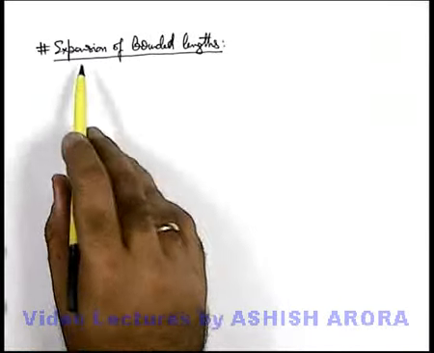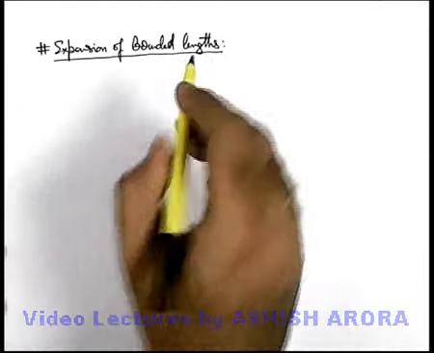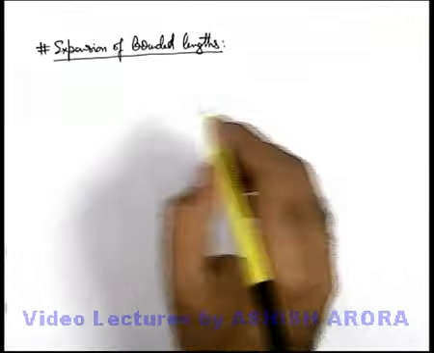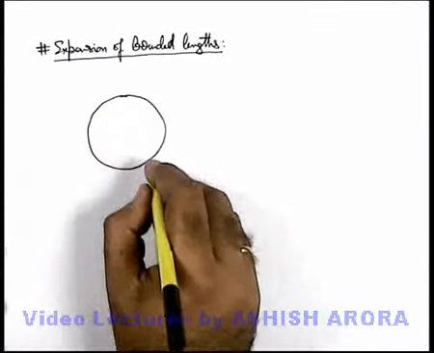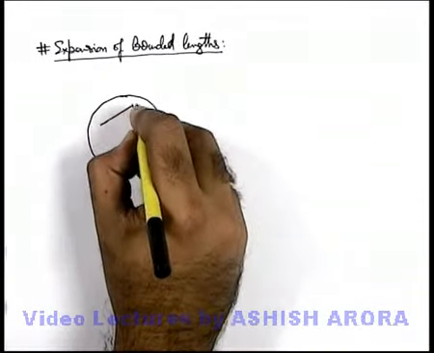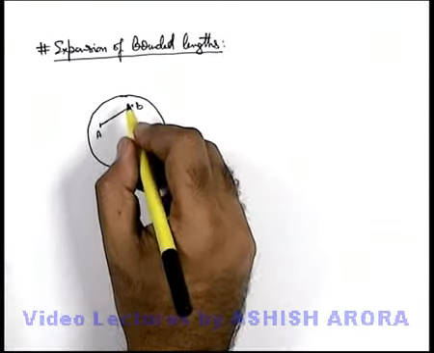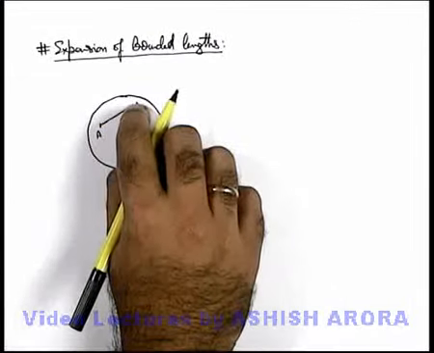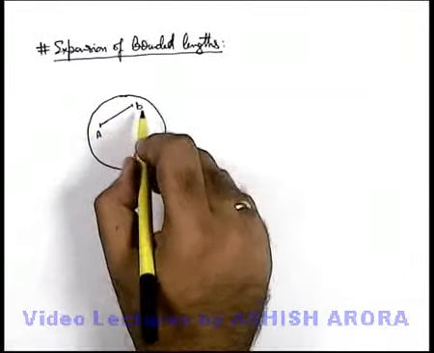Now we'll talk about expansion of bounded lengths. Bounded lengths are those dimensions which are bounded by a single material. Say we are given a disc made up of copper, and if we draw any line on it, a line between 2 points A and B, both points A and B are located on the same material, so this length is bounded by the material copper only. There is no other material involved in it.